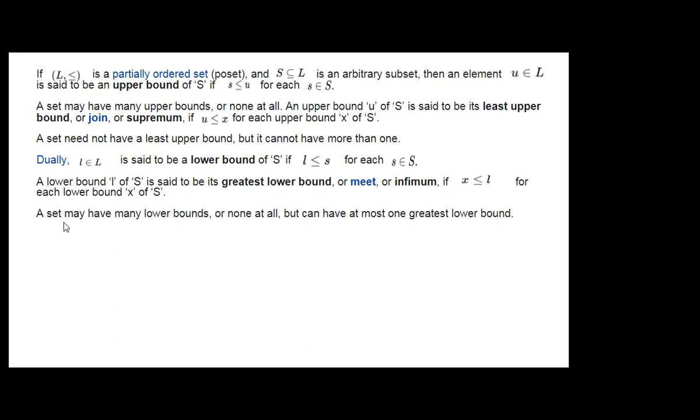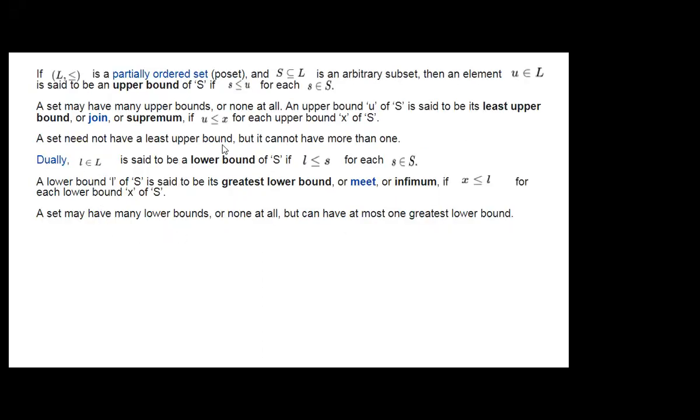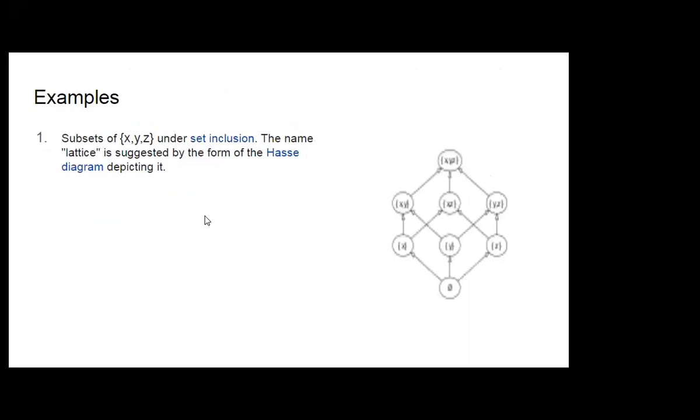A set may have many lower bounds or none at all, but can have at most one greatest lower bound. As it has only one least upper bound, or join, or supremum, in the same way it has only one greatest lower bound, or meet, or infimum. A lattice is a partially ordered set with these properties.